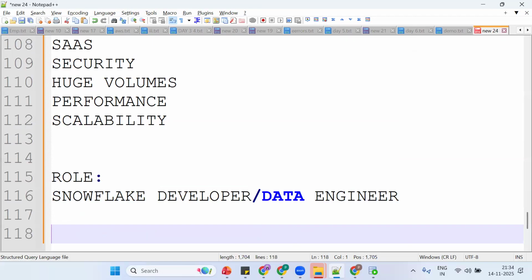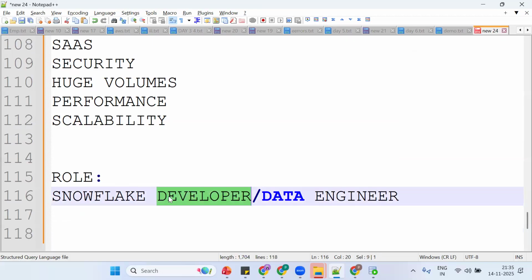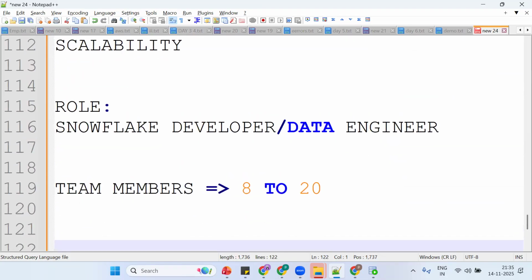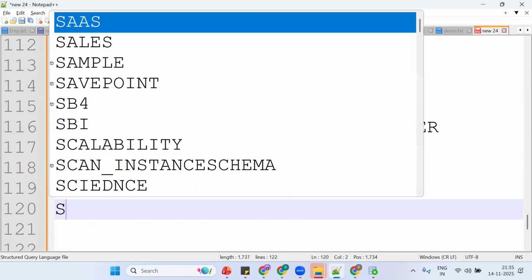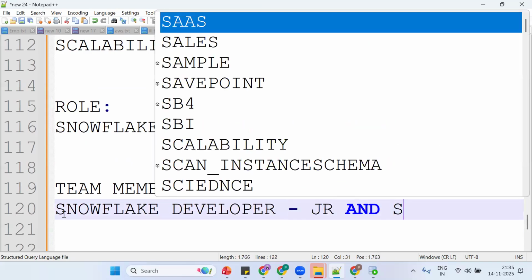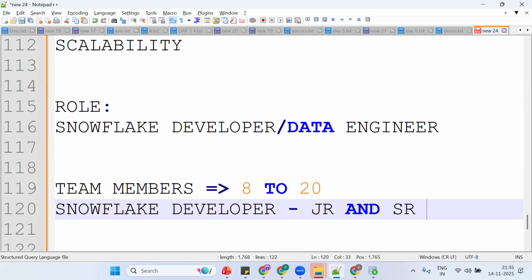And tell me, in a project, will only you be there, or only one person? In a project, a team will be there, with multiple team members, like 8 to 15 or 8 to 20. If the project is big, there will be 20 to 30 members, working on different things. Any guess who your team members are? We'll have Snowflake developers, junior and senior resources. Any other guys? Testing team, Snowflake QA team, BI team.